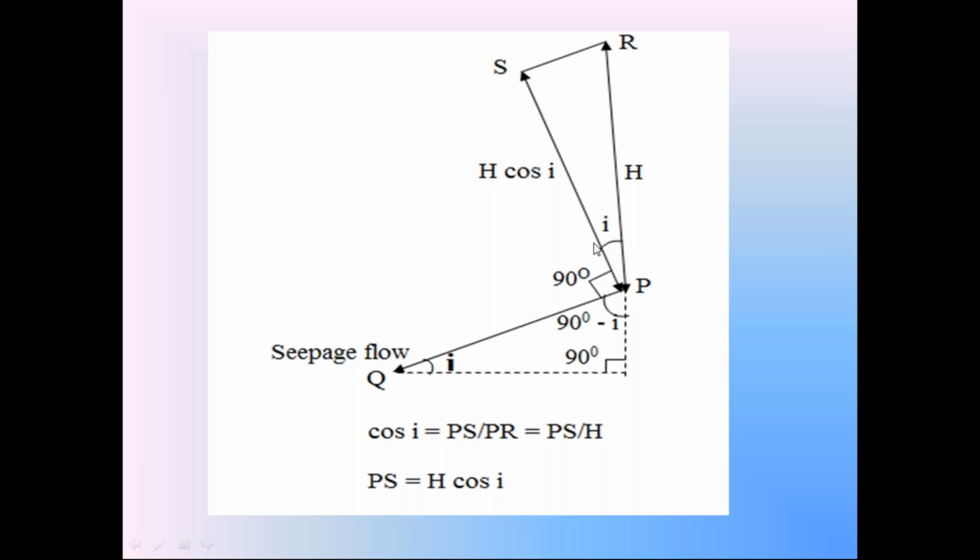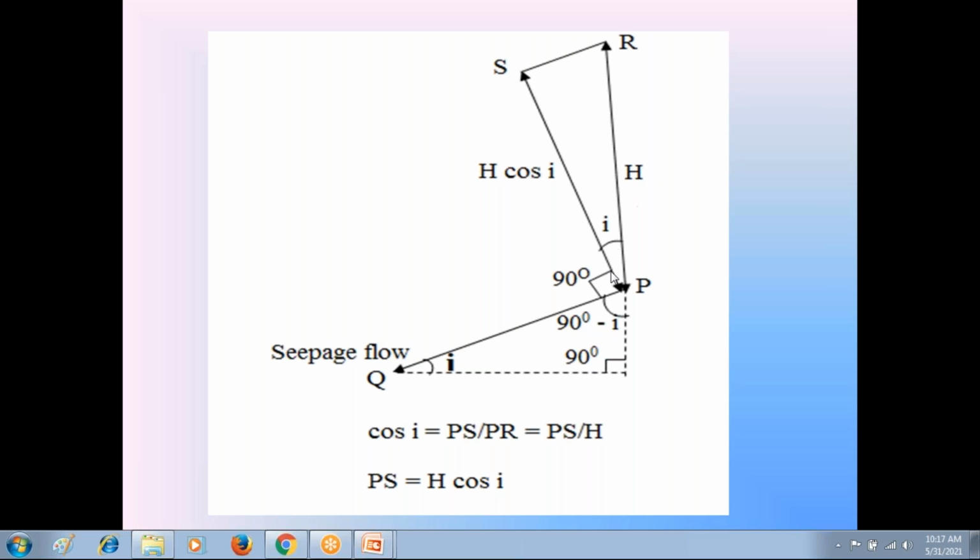And this is the perpendicular height of the soil prism to this seepage flow, and this is the vertical height of the soil prism H. So with this vertical height H, this perpendicular height is making the angle I. So cos I is equal to adjacent side divided by hypotenuse, which is H. So this adjacent side is H cos I. So this is the height of the soil prism perpendicular to the direction of the water flow, that is H cos I.